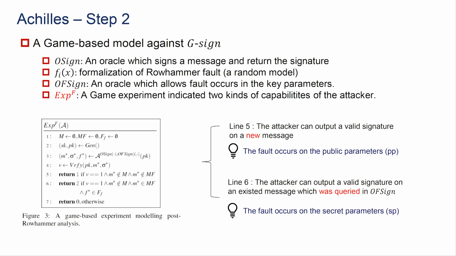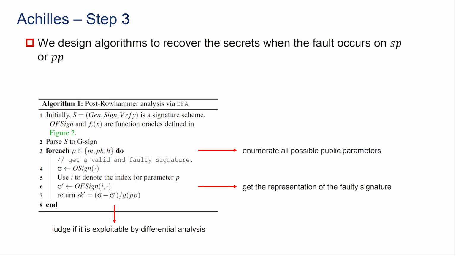So if the attacker wants to use Rowhammer and get some meaningful faulty signature, the fault occurs on the public parameter in this case. And in line 6, the attacker tries to output some valid faulty information and a valid signature on an existing message, which was queried in the OF step. In this case, the fault must occur on the secret parameter, because if the fault occurs on the public parameter, the faulty information is meaningless to the attacker.